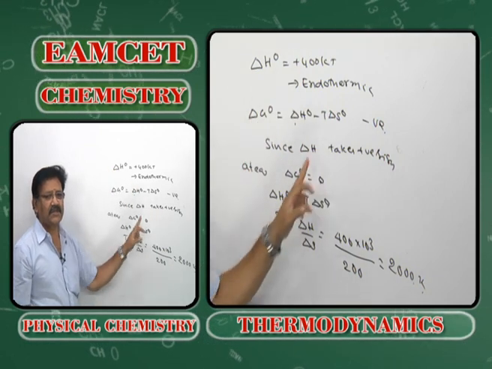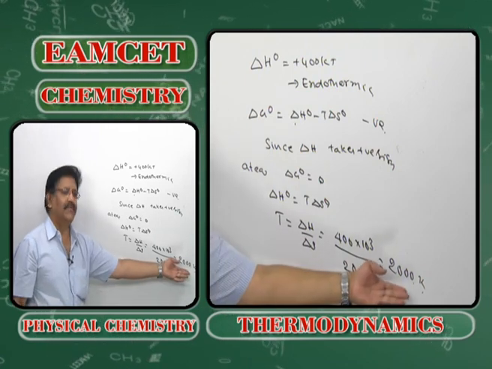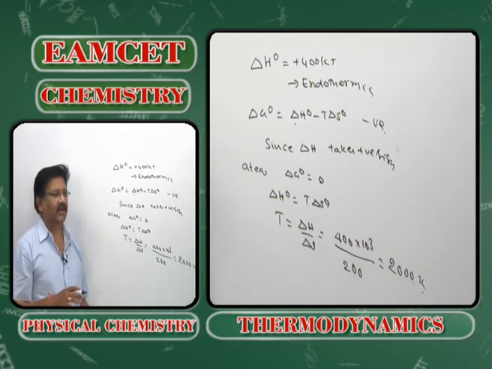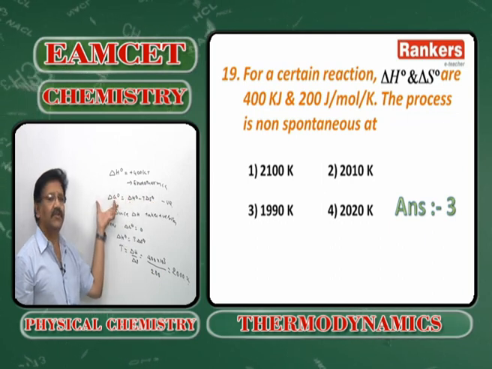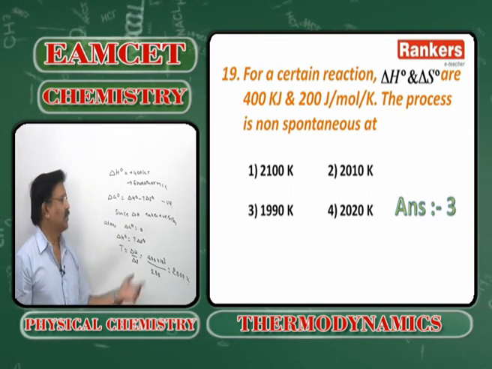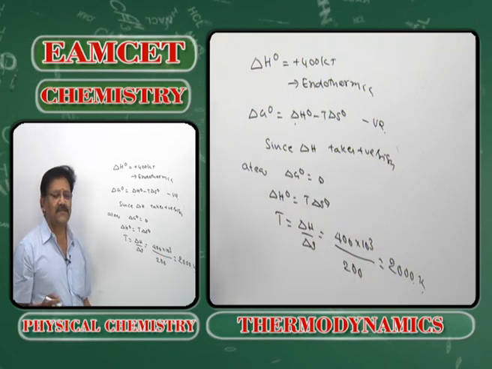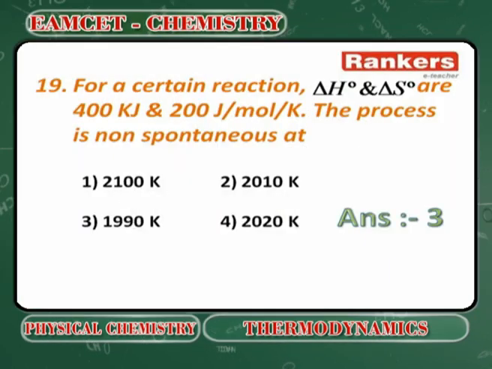The process becomes spontaneous only at temperatures above the equilibrium temperature. What is the equilibrium temperature? 2000 Kelvin. That means at this condition, delta G naught will be equal to 0. For delta G to be negative, the temperature must be greater than 2000 Kelvin. It becomes non-spontaneous if the temperature is below 2000 Kelvin. That is why option 3 is the answer. This model is very, very important.